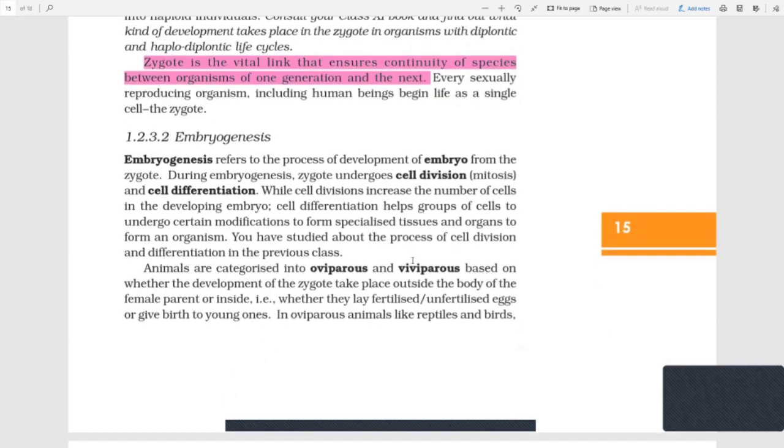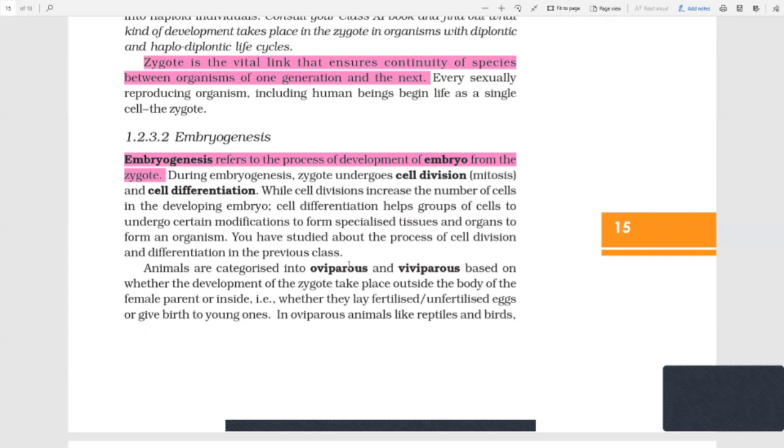Now the zygote is formed, and the second post-fertilization event is embryogenesis, or the development of the zygote. Embryogenesis refers to the process of development of the embryo from the zygote. The zygote is just a piece of cell. What we call a baby is basically an embryo. So embryogenesis is basically the development of the embryo. During embryogenesis, the zygote undergoes cell division, mitosis, and differentiation.